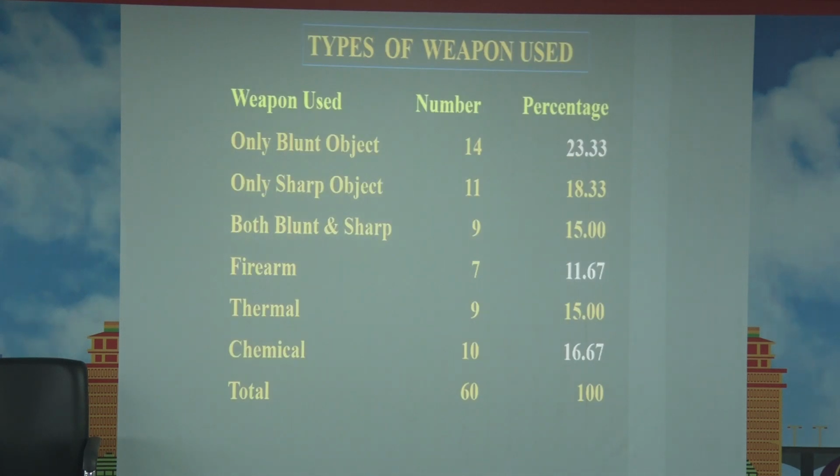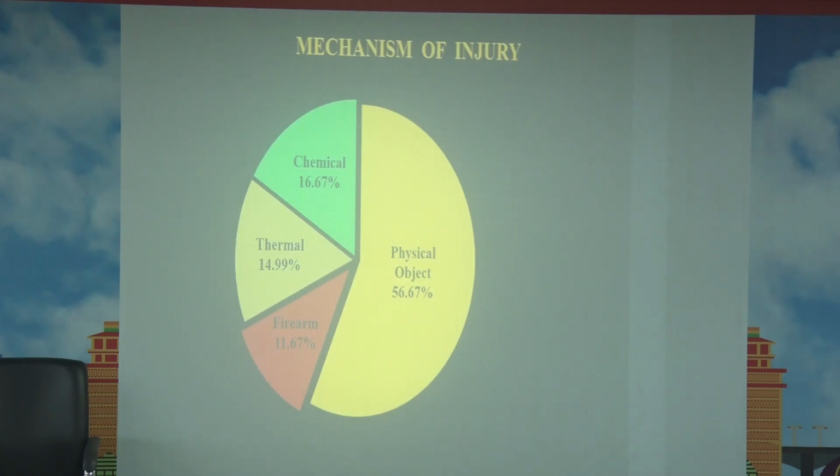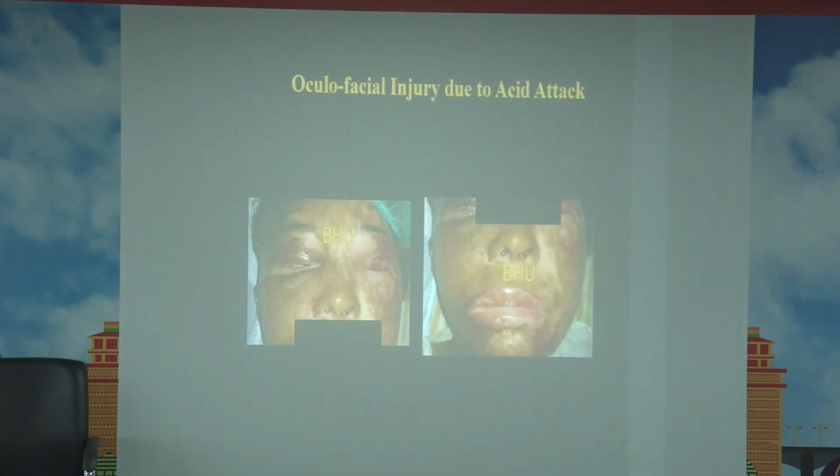The most common weapon used is blunt trauma, followed by sharp object and chemical. Physical object is most commonly used, followed by chemical, thermal, and firearm. This acid attack case was treated in our hospital, BHU.